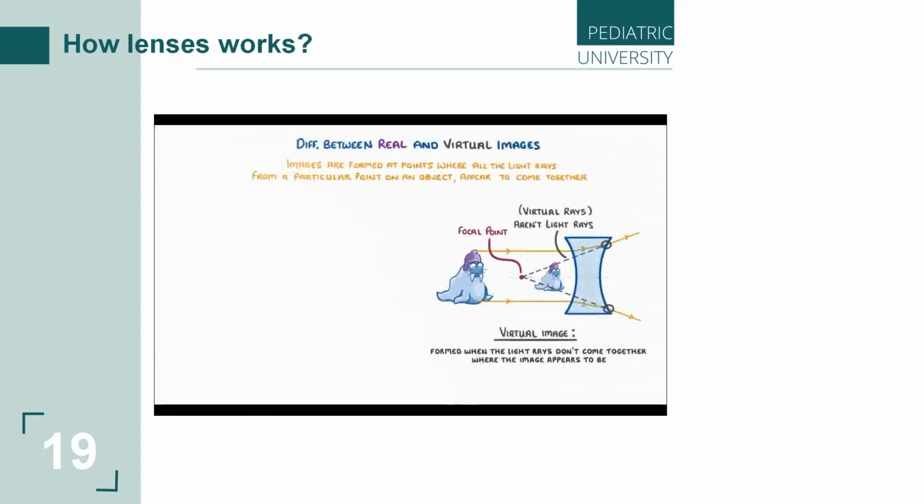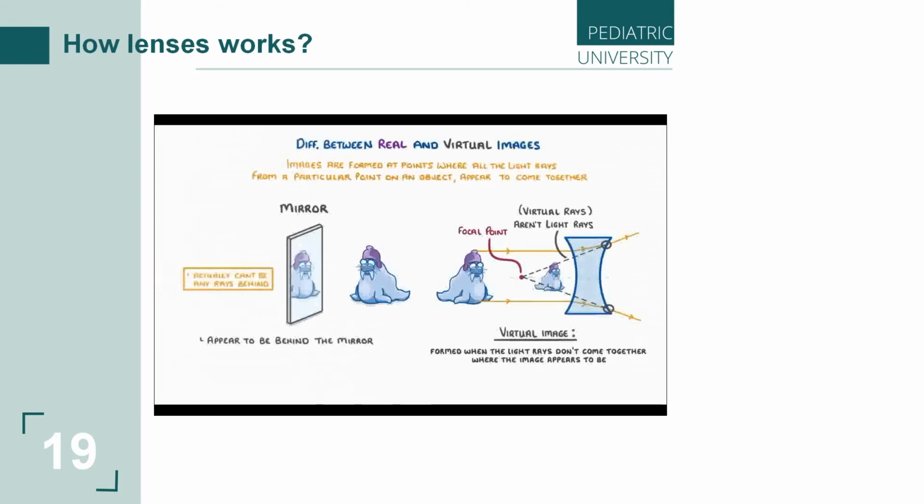The most common example of a virtual image is whenever you look in the mirror. The images you see aren't real images, because although the images appear to be behind the mirror, there can't really be any rays behind the mirror, because it's a solid object that light can't pass through. So they're only virtual rays forming a virtual image.